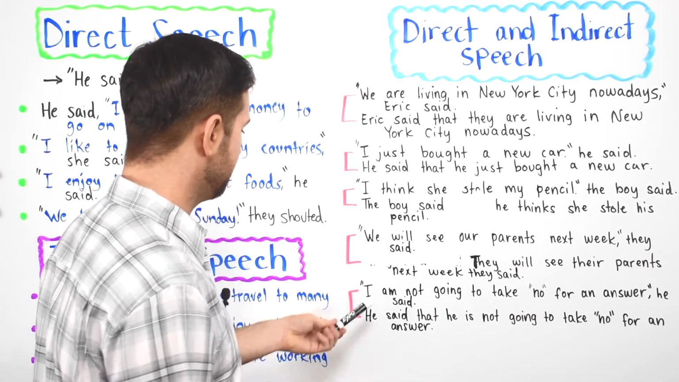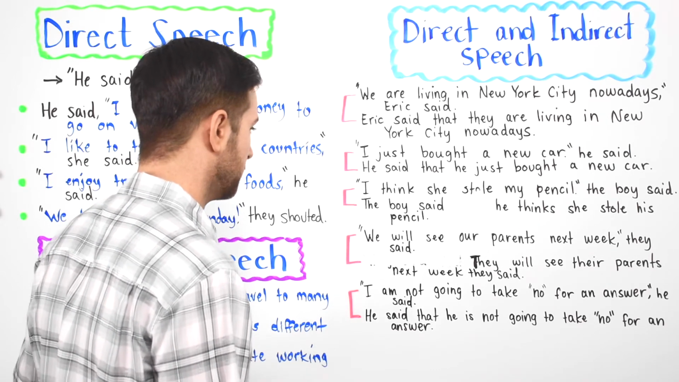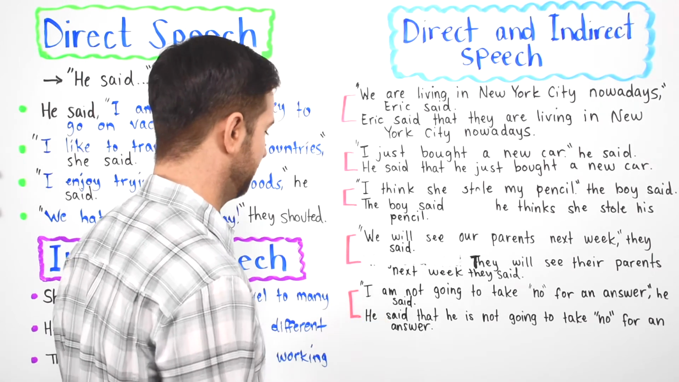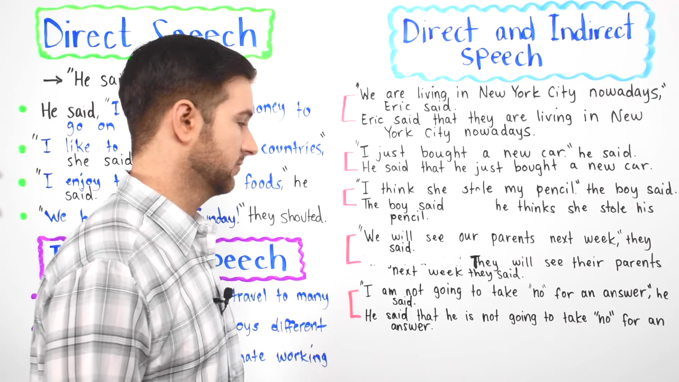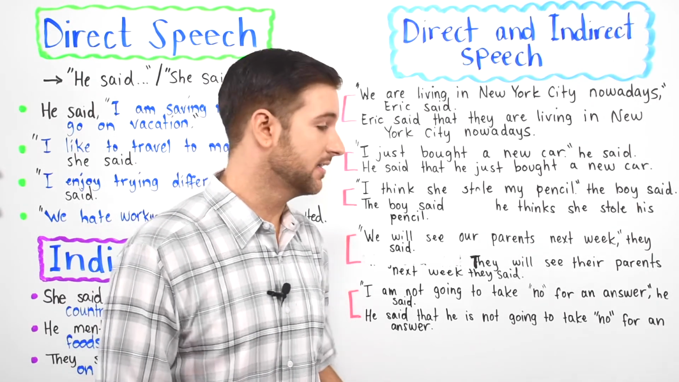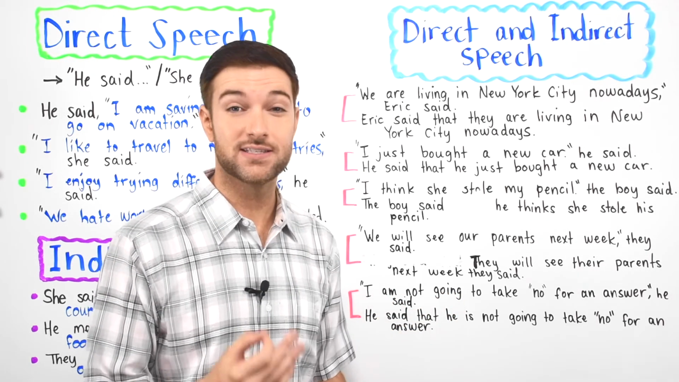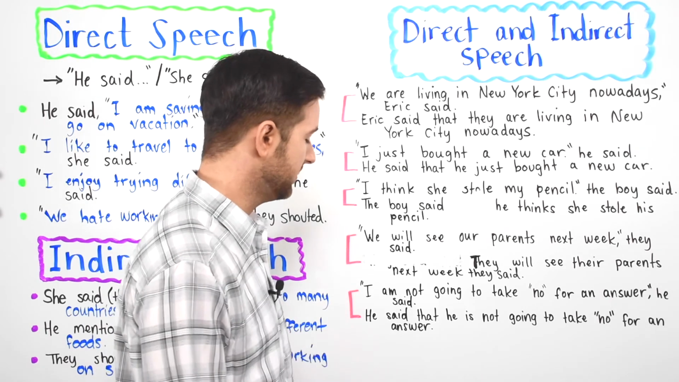And finally, we have this one. I am not going to take no for an answer, he said. Okay? It's his direct quote. He said that he is not going to take no for an answer. Okay, reported speech. We're just reporting what somebody said. In this case, this guy. He said, I'm not going to take no for an answer. That's exactly what he said, his exact words. So we're reporting what he said.